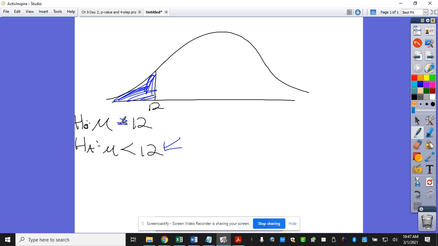And only in certain statistics classes will they even address those. That's not the way we want you to talk about it. We want to do it as it either is the claim or it is the direction we're finding evidence of. But technically, the complement of that is greater than or equal to 12. So the question you're asking is technically the answer, but we just don't write it that way. Does that bring up more questions?